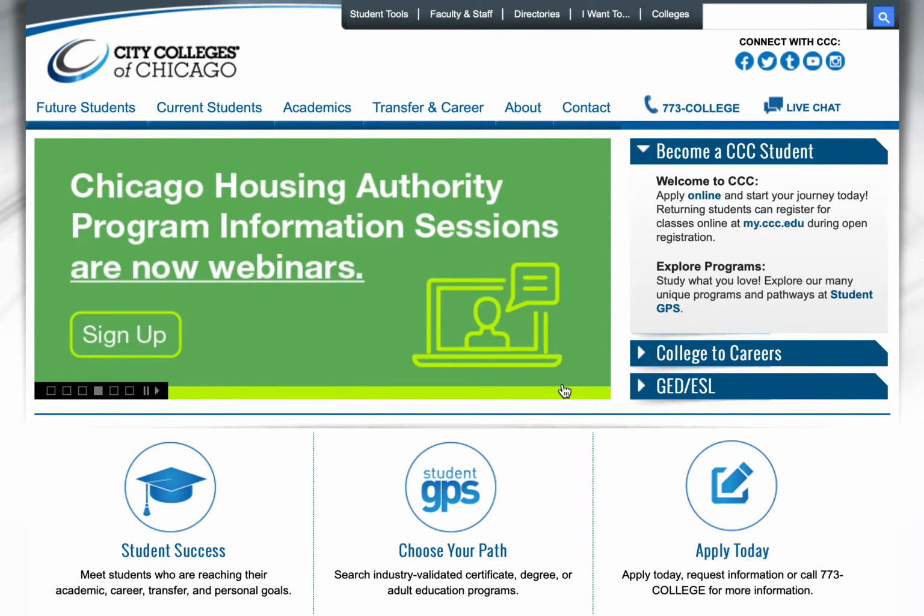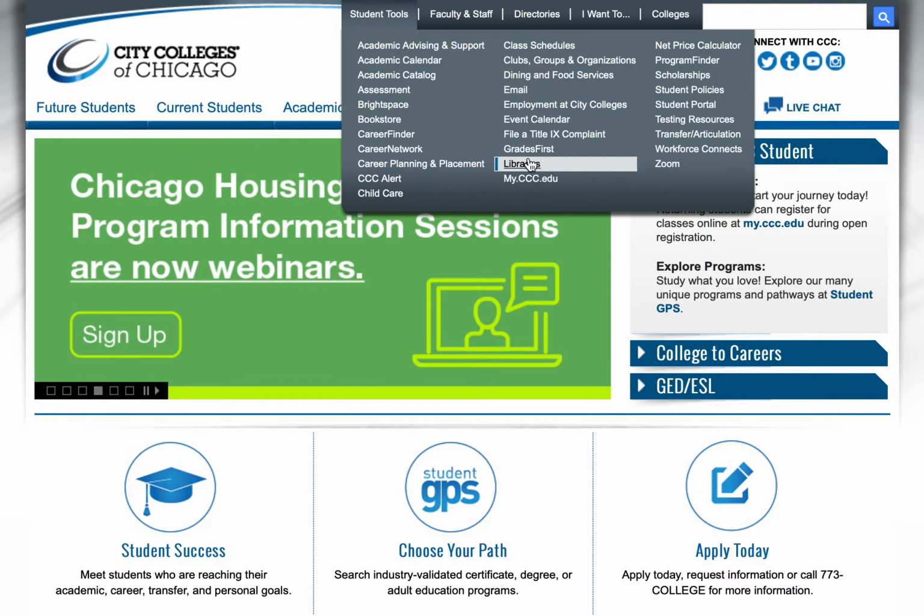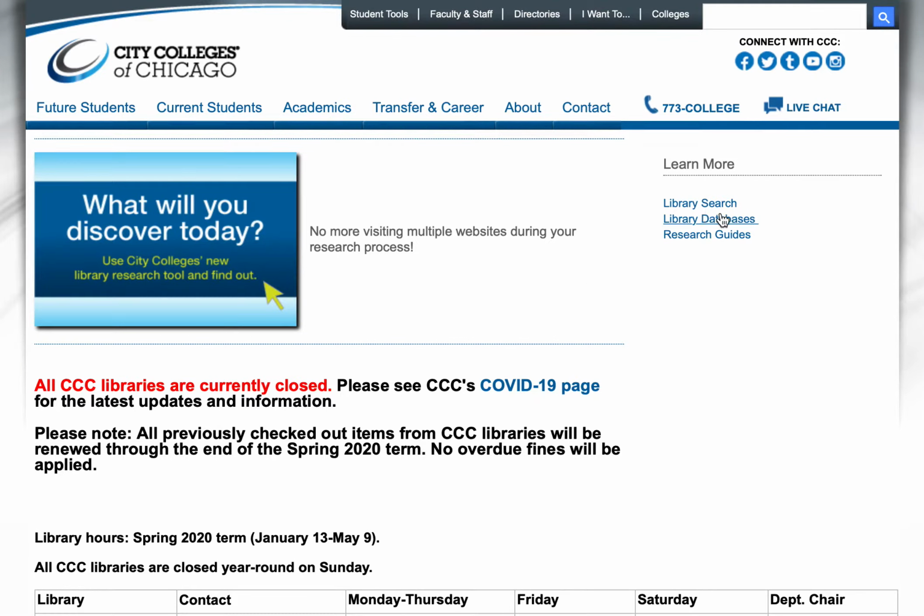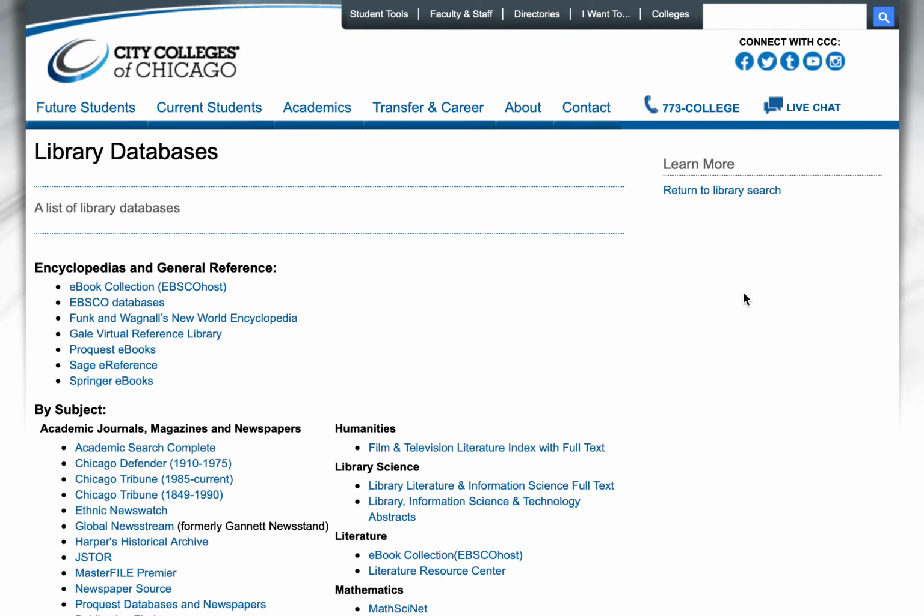This is the school's database on the library. So you go to Students, Libraries, and look for databases, library databases. I click that link, and it brings us to the library databases at the city colleges. These are very expensive. You're already paying for these, so you might as well use them. It's also part of your college education.